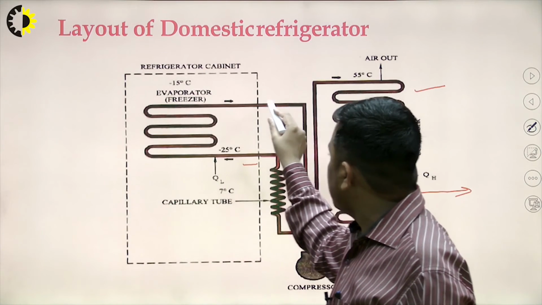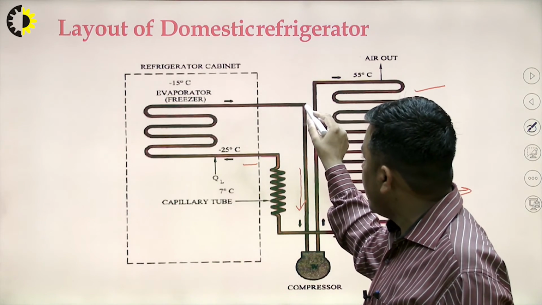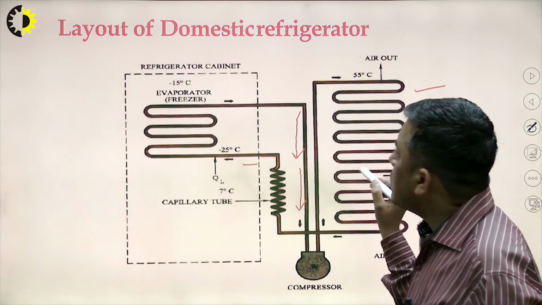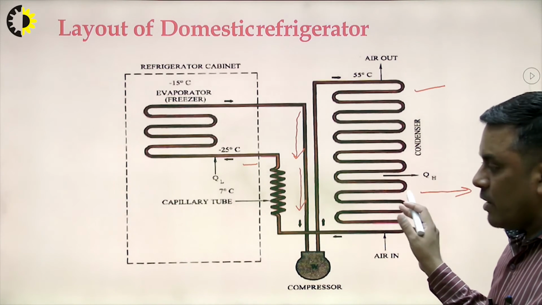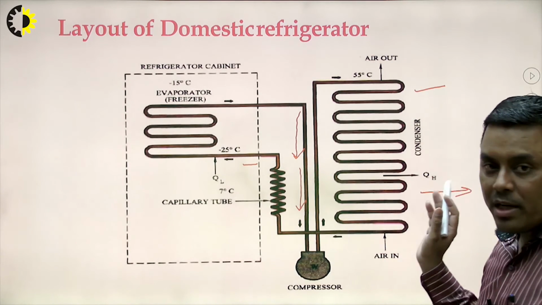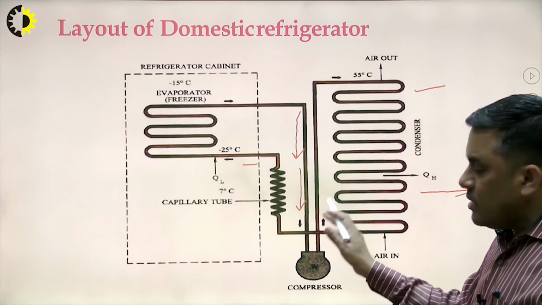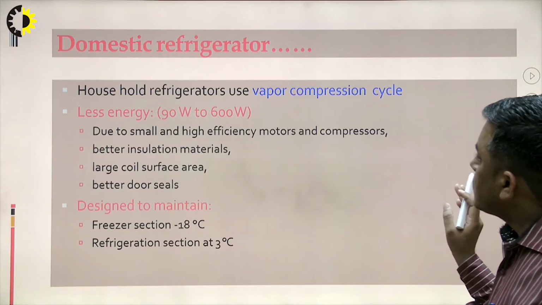This low pressure and low temperature vapor refrigerant reaches the compressor again. So this is the layout of the domestic refrigerator, and this is how it works. Now I hope it is clear what the vapor compression refrigeration system is, what the components are, and where these components are placed in our domestic refrigerator.